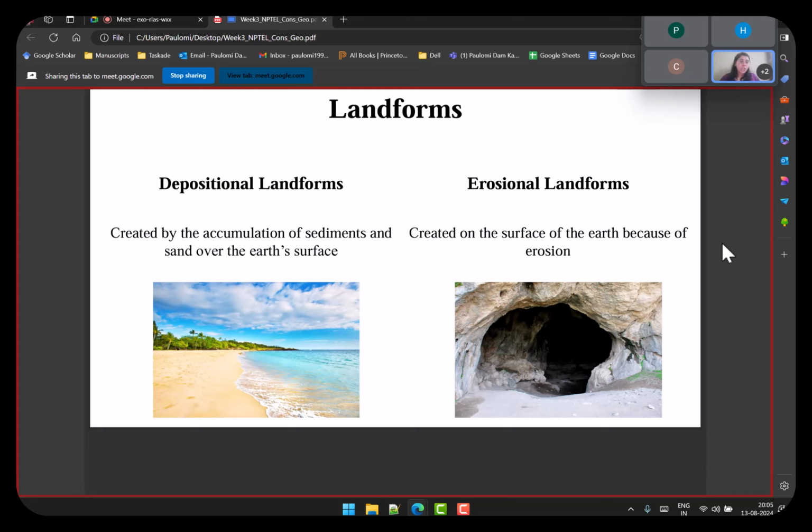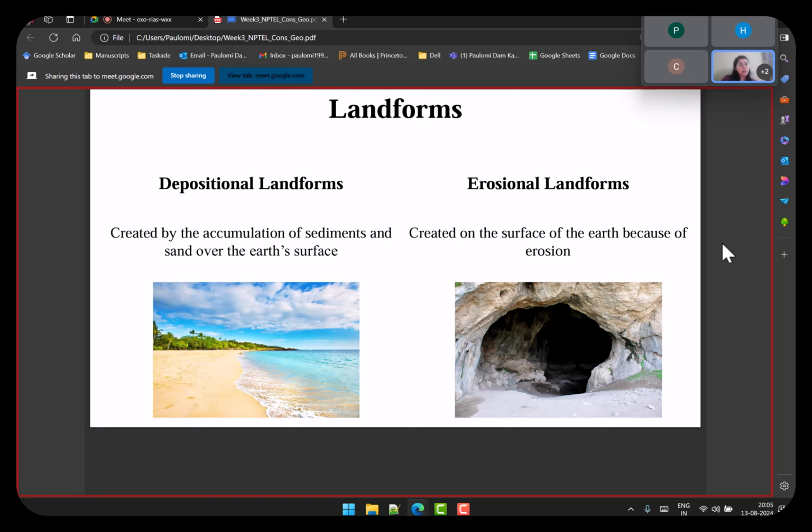So any hole, any cave, any sudden gap, those are erosion and those are called erosion landforms. But the agents, the geomorphic agents, are the ones that are responsible for those landforms. So that's why they come under erosion landforms.